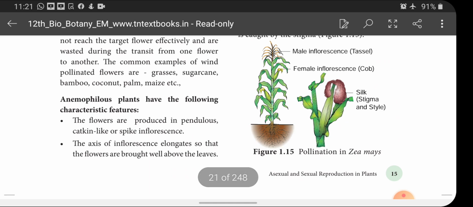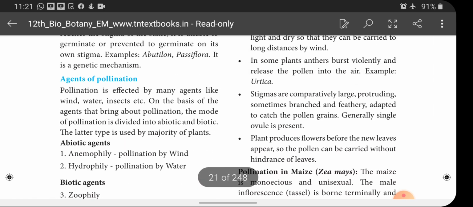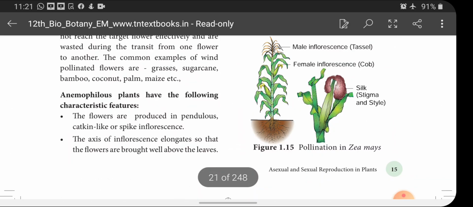Its examples and the flowers' nature are given, children. Please go through this paragraph and this topic by yourself, children.